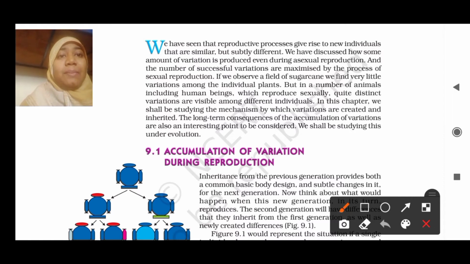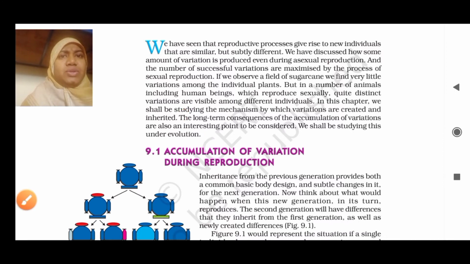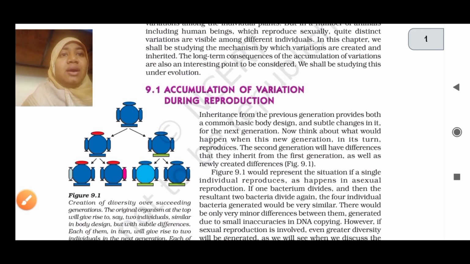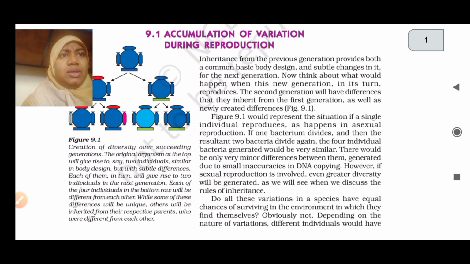So here the point is that the long-term consequences and accumulation of variations are an interesting point to be considered. We shall be studying this under evolution. So in today's class we are dealing only with heredity. Okay, so what I have marked right now, you should not forget it because it comes under evolution. I hope you understood till here, otherwise please tell me by commenting below.